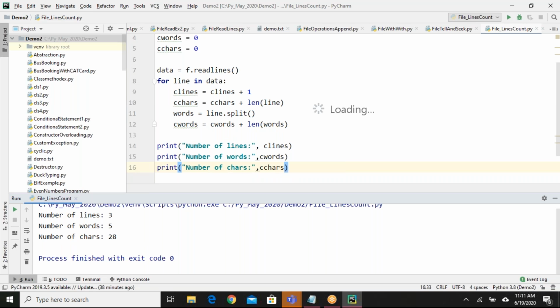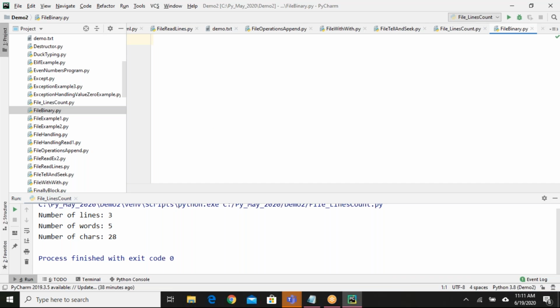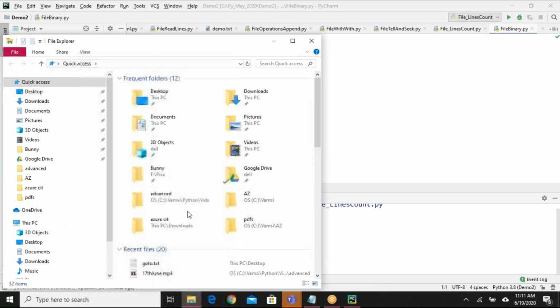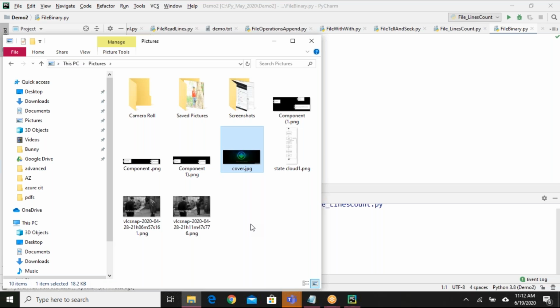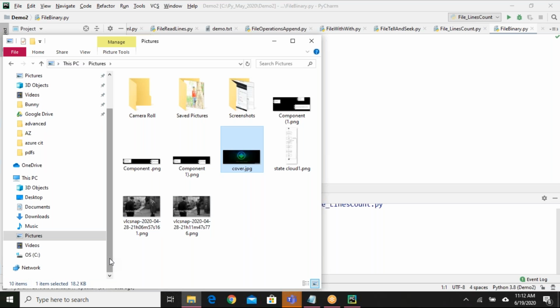File binary. Okay, let me create one image file. Let me check if I have an image file or audio file. I have one file, cover.jpg.